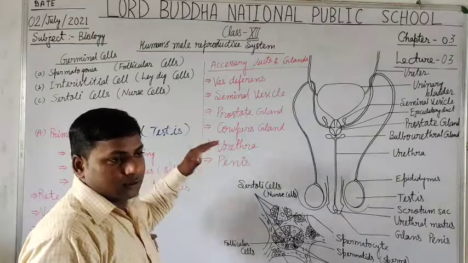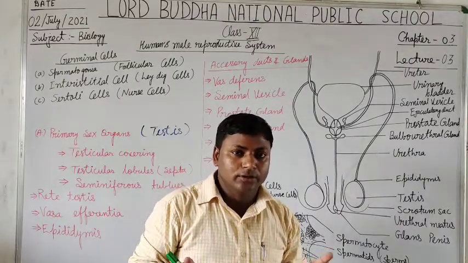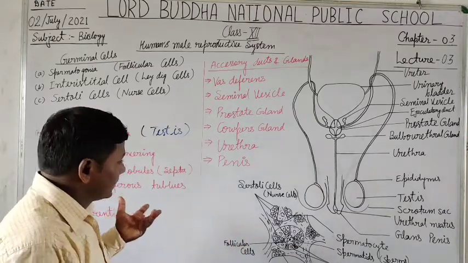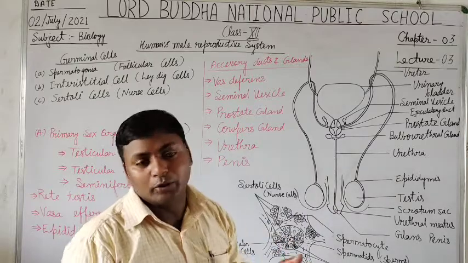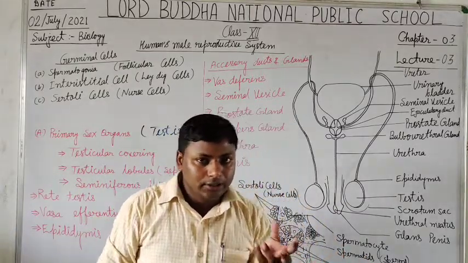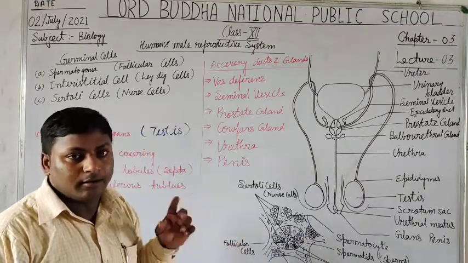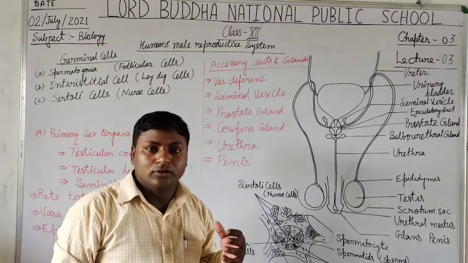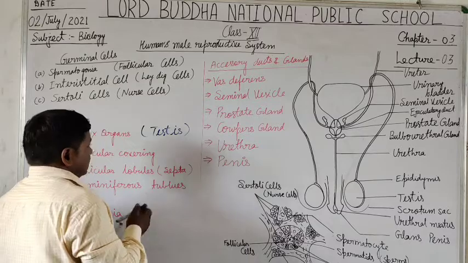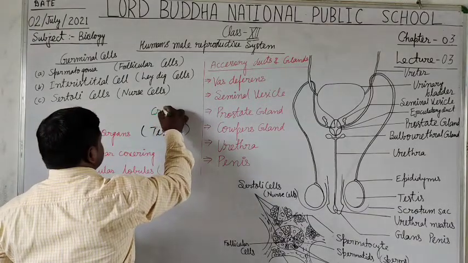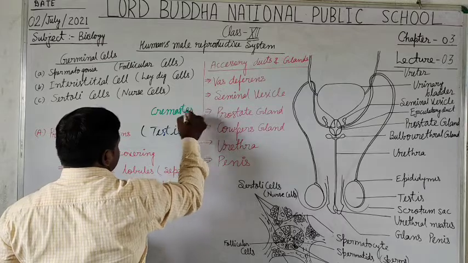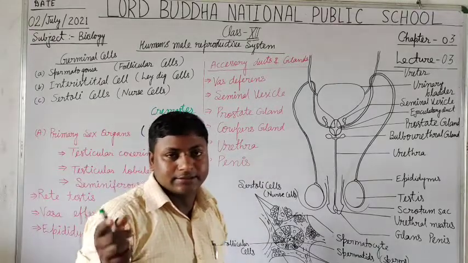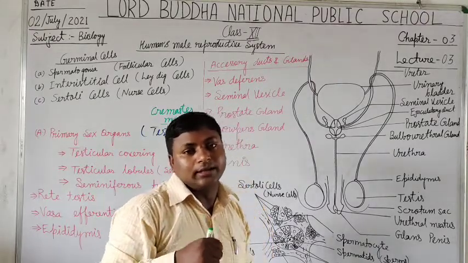It is hung in a sac-like structure called the scrotal sac. The scrotal sac is present outside the lower abdomen, with the help of the inguinal canal, and muscles that help in hanging the testes are called cremaster muscles. Yes students, the cremaster muscles help in hanging the testes from the inguinal canal.